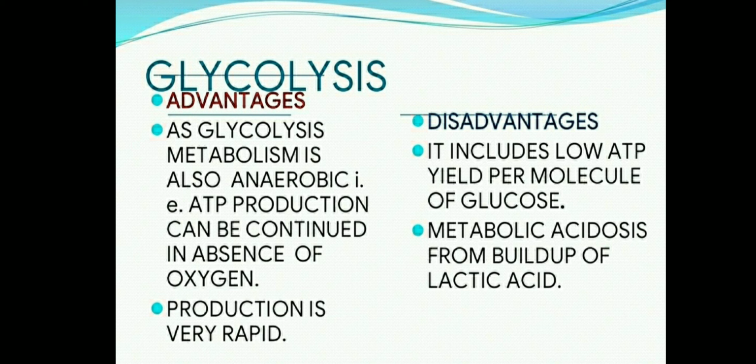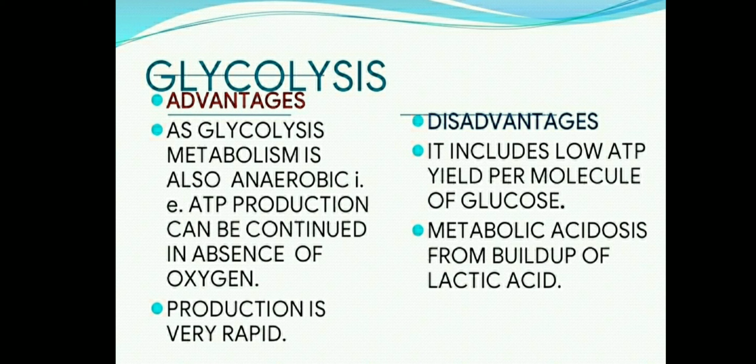Now, what is the importance of glycolysis? As I told you, a net of 8 ATP molecules are produced. Glycolysis is also anaerobic metabolism, so ATP production can continue in the absence of oxygen, and the production is very rapid, a very fast process. But it has some disadvantages.